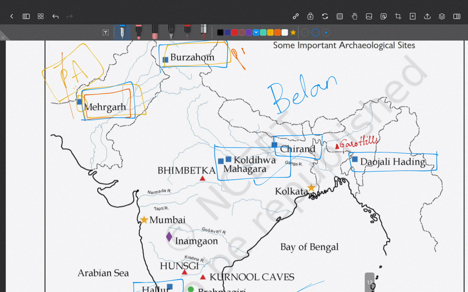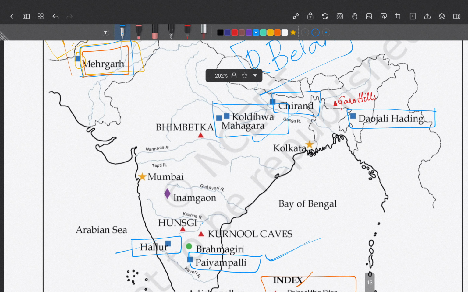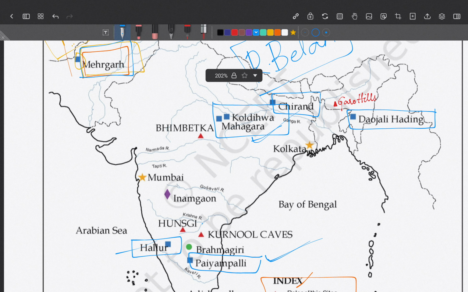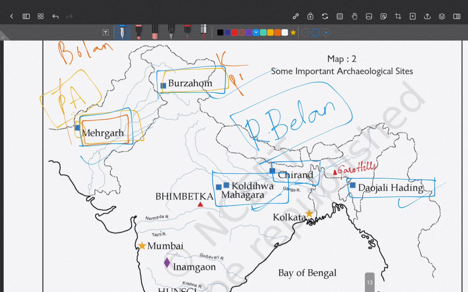So Koldihwa and Mahagara are opposite to the river Belan. Okay. Then megalithic sites. So Neolithic sites we have done: Paiyampalli, Hallur in South India, Koldihwa, Mahagara in central India, and Chirand in Bihar, and Daojali Hading in northeast India, and in the north we have Burzahom and Merghar.